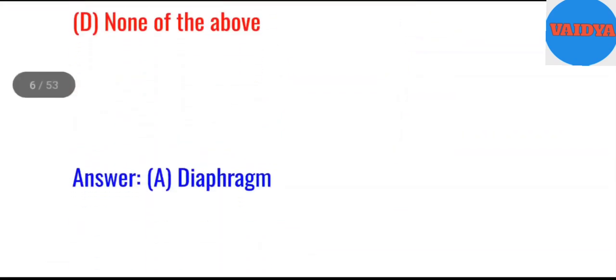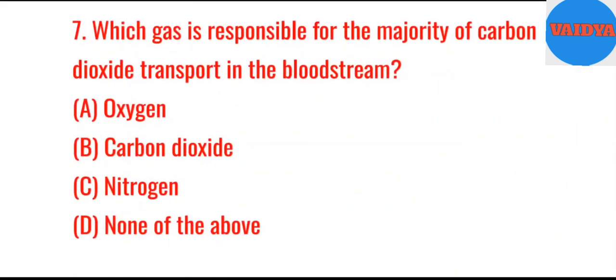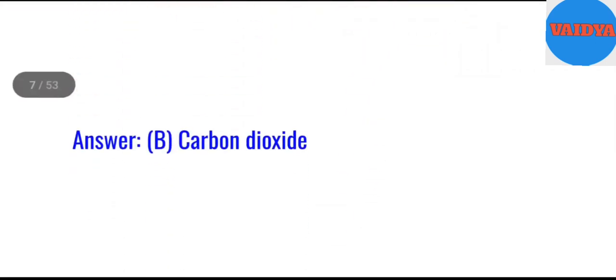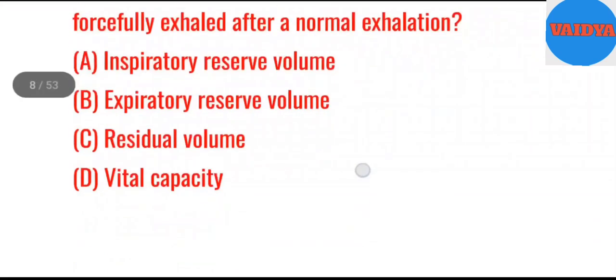Answer. A. Diaphragm. 7. Which gas is responsible for the majority of carbon dioxide transport in the bloodstream? A. Oxygen. B. Carbon dioxide. C. Nitrogen. D. None of the above. Answer. B. Carbon dioxide. 8. What is the term for the volume of air that can be forcefully exhaled after a normal exhalation? A. Inspiratory reserve volume. B. Expiratory reserve volume. C. Residual volume. D. Vital capacity. Answer. B.